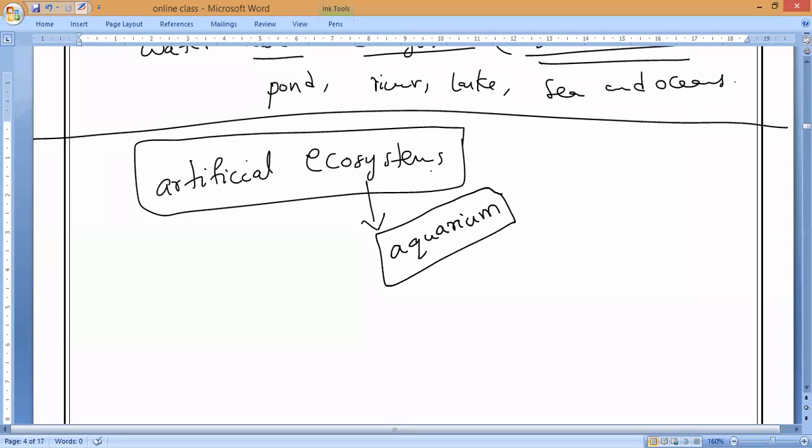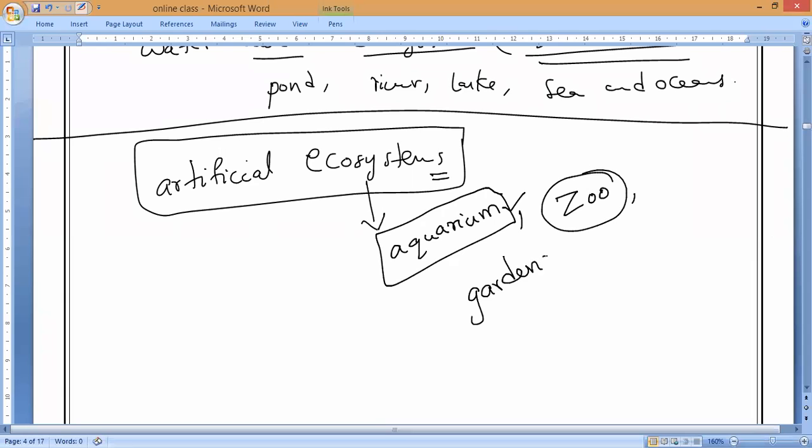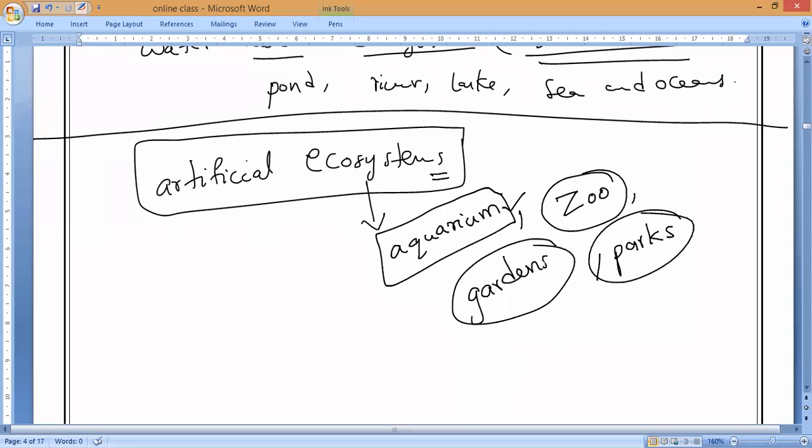Understand? If you go to some parks, in them some animals and snakes and all are kept in a man-made ecosystem. Artificial plants, artificial everything will be made. That kind of ecosystem is called an artificial ecosystem. Now, any other? For example, you can take a very good example, a zoo. Zoo is also an artificial ecosystem. Next, in the same way, if you go to gardens you can see man-made ecosystems. A park is also a man-made ecosystem. Why? We people are involved.